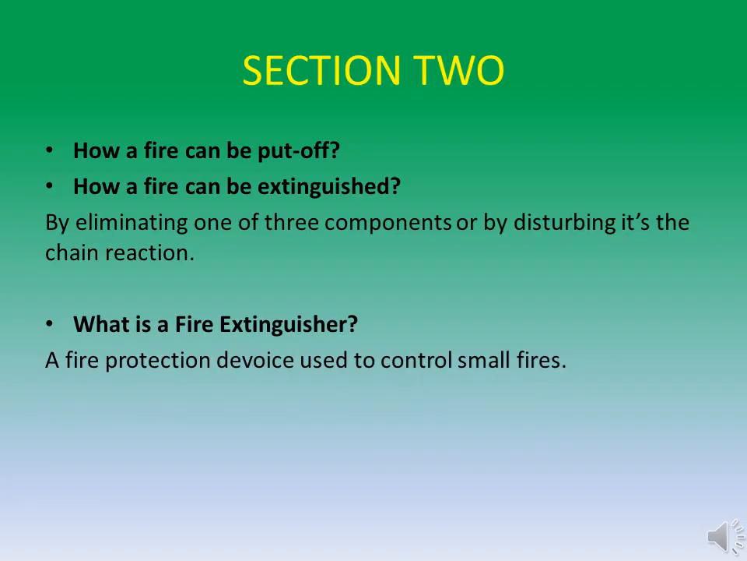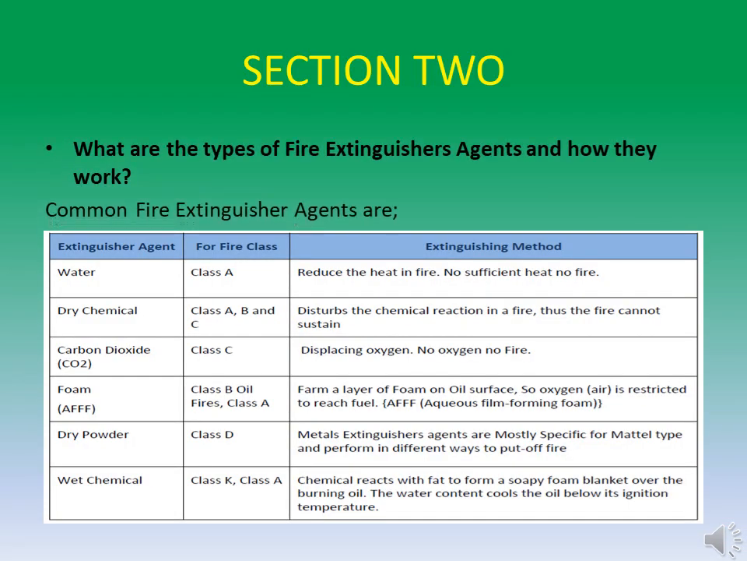How a fire can be put off, how a fire can be extinguished. By eliminating one of three components or by disturbing the chain reaction. What is a fire extinguisher? A fire protection device used to control small fires. What are the types of fire extinguisher agents and how do they work? Common fire extinguisher agents are: water, dry chemical, carbon dioxide, CO2, foam, AFFF, dry powder, wet chemical.